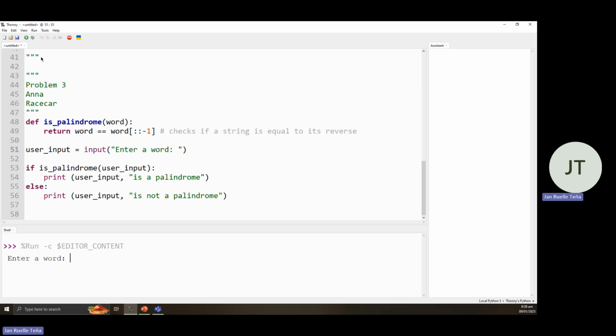Okay. Let's try Anna. It's not a palindrome. Let's try again. Anna is a palindrome since it also includes a capital A. So this is not a palindrome since we considered also uppercase and lowercase here. Racecar. Racecar. So it's a palindrome.